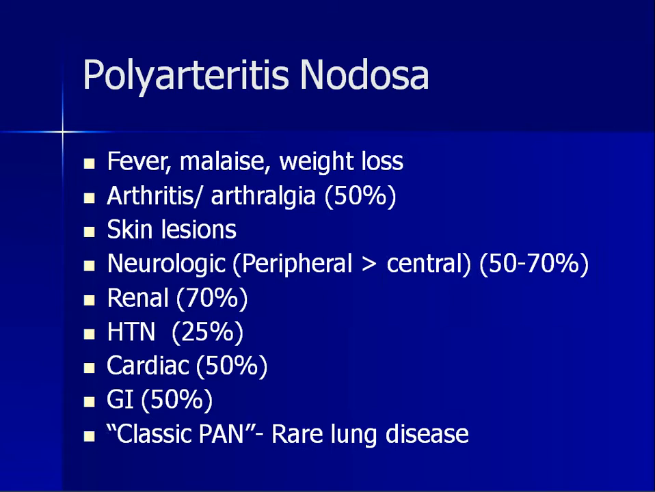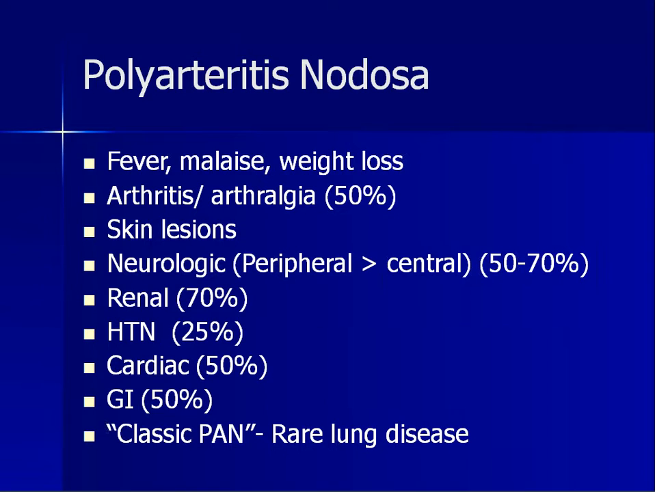the cardiac involvement is seen in 50% of the patients, and gastrointestinal in 50%. So here you can see the most commonly involved organs are the brain and the kidneys, followed by the heart and the GI system, and the classical pan rare lung disease. So the spared organ in polyarteritis nodosa is the lungs. So you won't be seeing the lungs being involved commonly in polyarteritis nodosa.